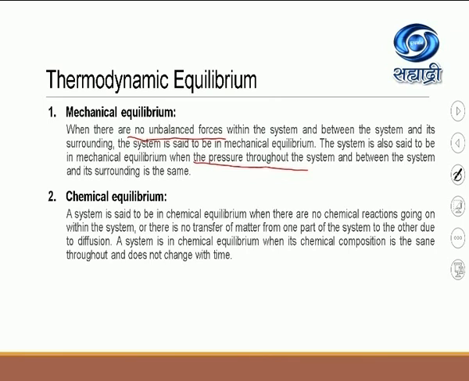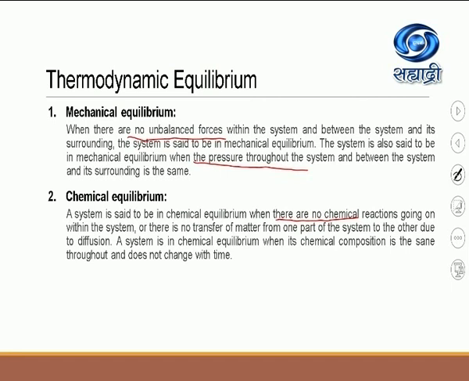So now let us see about the second type of equilibrium, that is the chemical equilibrium. A system is said to be in a chemical equilibrium when there are no chemical reactions going on within the system, or there is no transfer of matter from one part of the system to the other due to diffusion. A system is in chemical equilibrium when its chemical composition is the same throughout and it does not change with time.